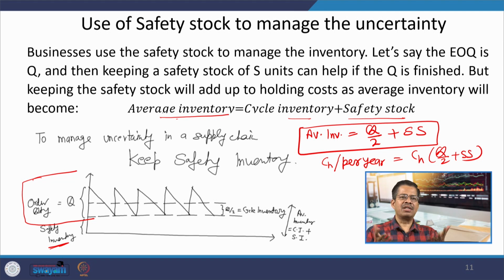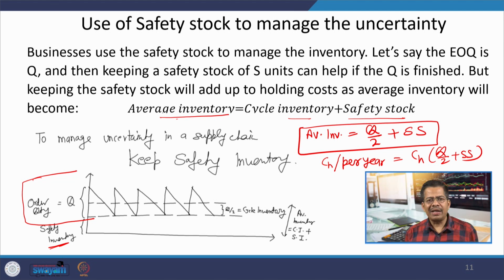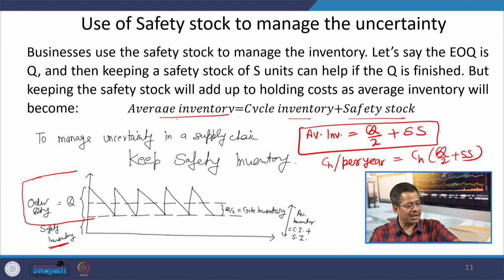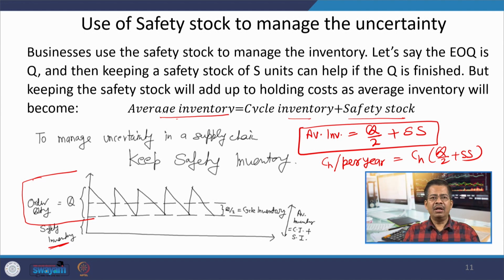Now, where will the uncertainty come from? In our earlier classes, we discussed descriptive analytics: whatever historic data you have, you can compute two important characteristics, one is a measure of central tendency and another is variation. This variation is basically the measure of uncertainty in our demand, and that will help us in the calculation of safety stock or safety inventory.